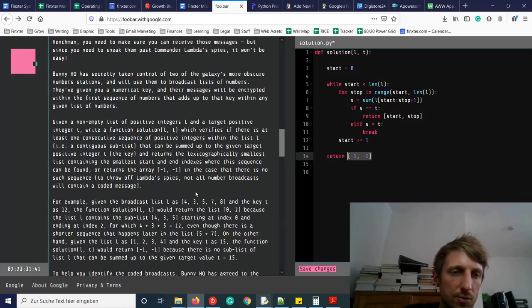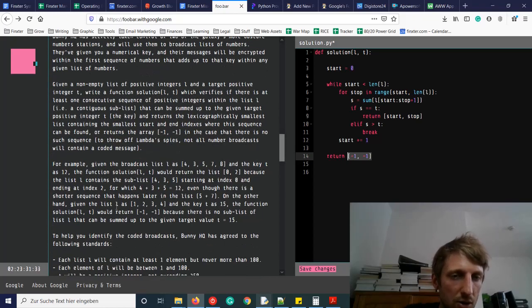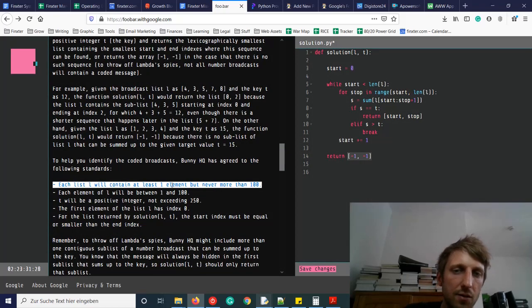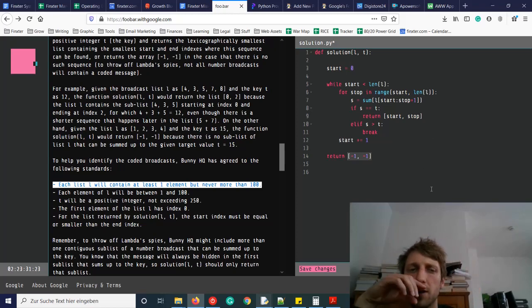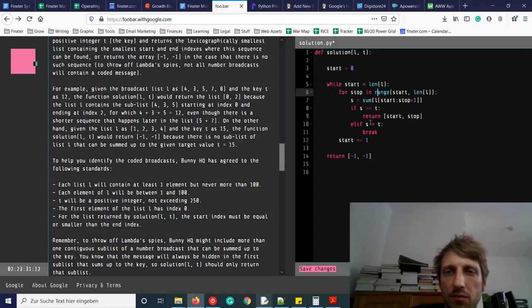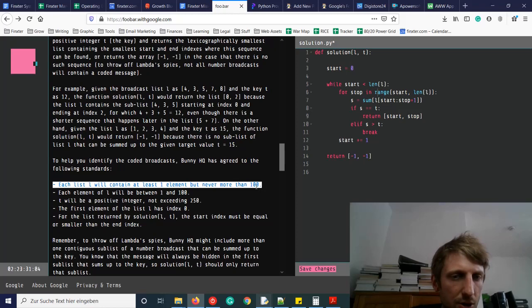So sometimes we want to have this one. For example, given the list L and the key T, the function would return the list 0, 2, because the list contains a sublist, and so on. So this we did. Each list L will contain at least one element, but never more than 100. This is a good thing, then we don't have some border cases. I don't think that we would have a problem if it contained 0 elements, but anyway, we don't really need this one.